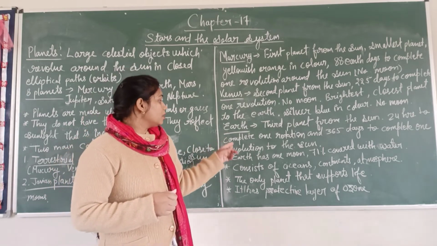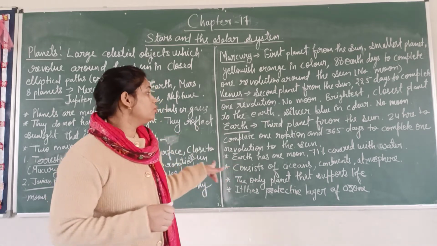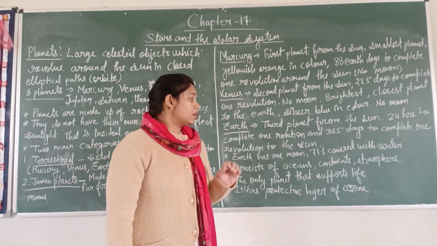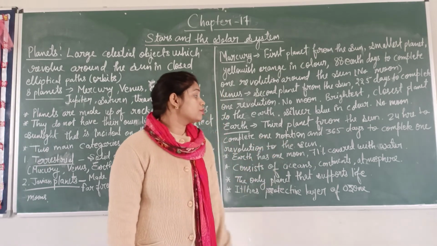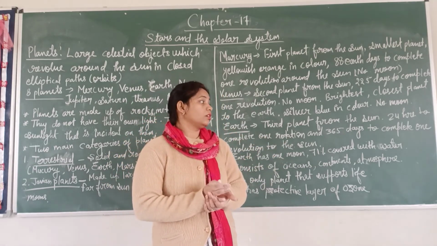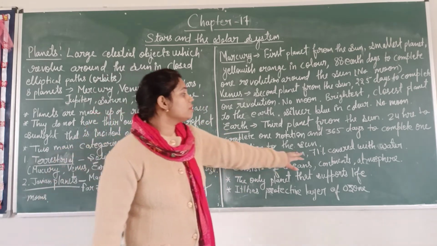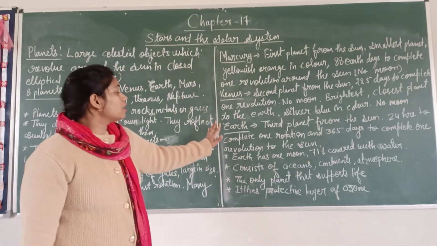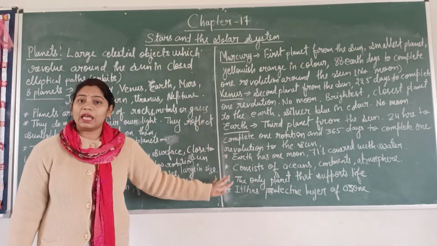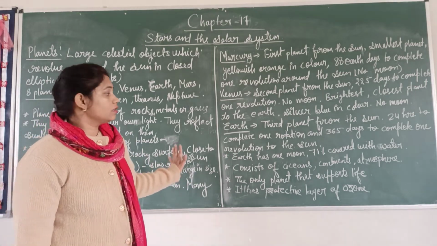Earth has one moon. As I told you, it has oceans, continents and atmosphere. 71% of Earth's crust is covered with water. Earth is also a terrestrial planet because it has a solid and rocky surface.